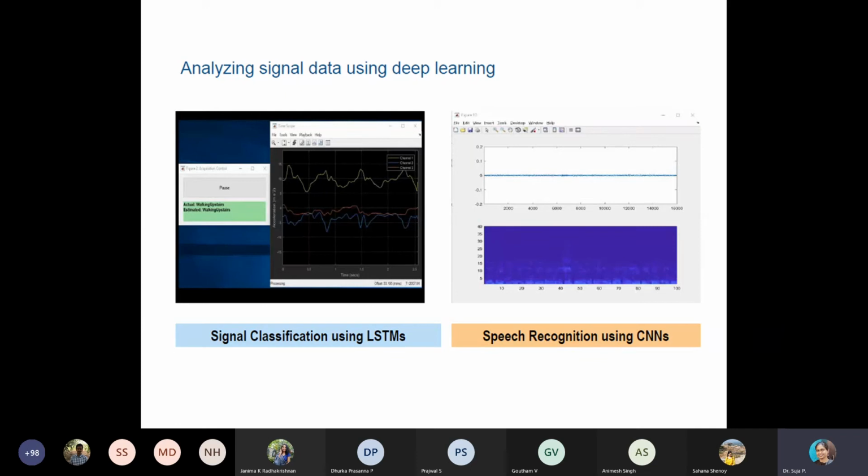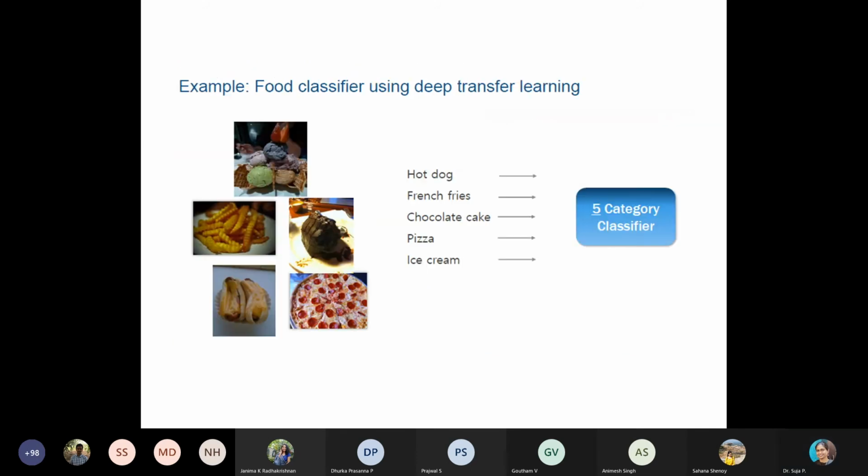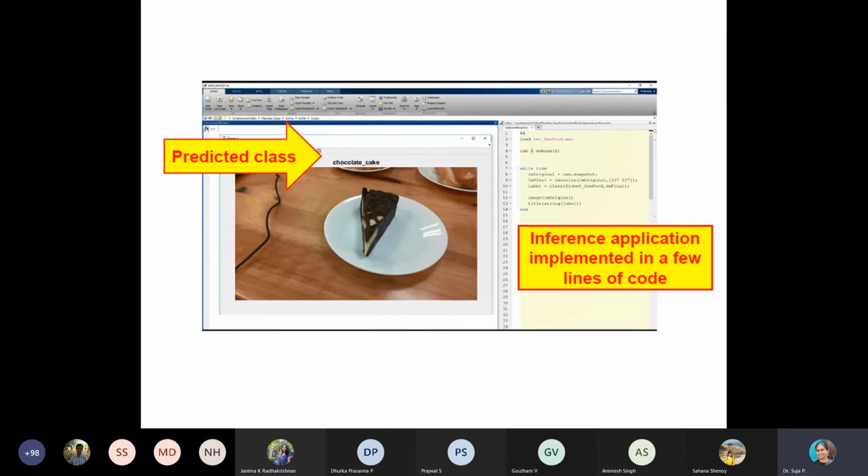Okay, LSTM is long short-term memory. We will be discussing it later. And food classification: however many classes you have, we can classify, and from the input data there could be millions of images from which you can perform the training. And then you can show what class it is predicted. Basically, we need only a few lines of code. I'm showing it from the MATLAB window. The same thing can be performed using Python.